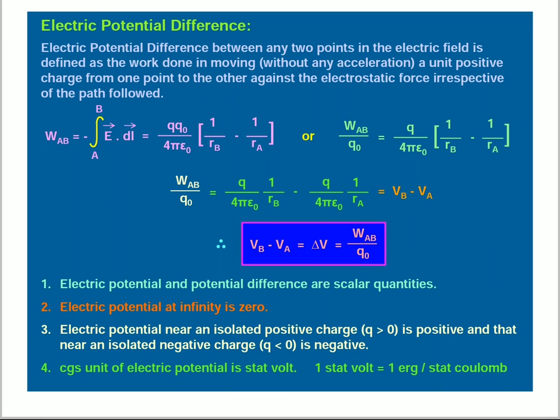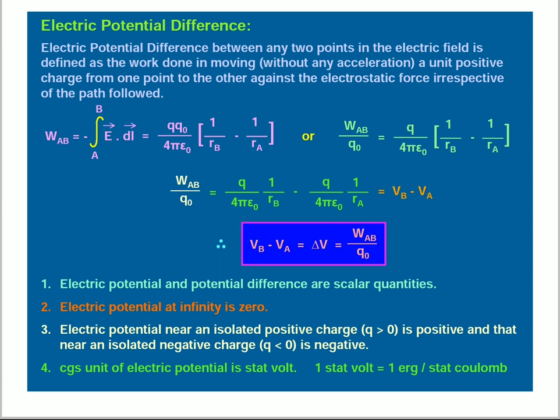Coming to electric potential difference. Here we define electric potential between 2 points. Electric potential difference between any 2 points in the electric field is defined as the work done in moving a unit positive charge from one point to the other against the electrostatic force, irrespective of the path followed.